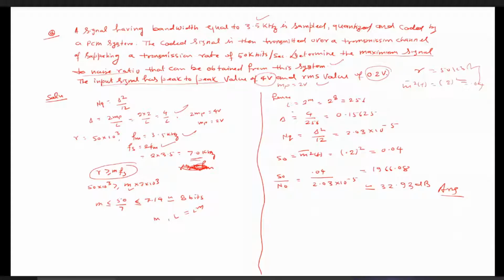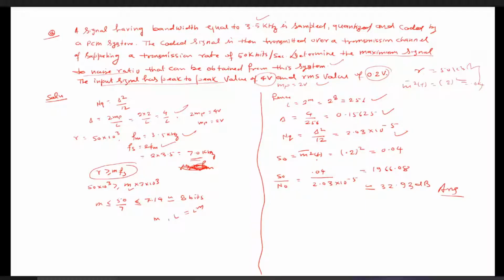So from there we can calculate L, which is 2 to the power M. M is calculated as 8 bits, so L is given out to be 256. And delta is given as 4 by L, that is 4 by 256, which is 0.015625. Now NQ, the quantization noise, which is delta square by 12, we can calculate just by putting in the value of delta, which is coming out to be 2.03 into 10 to the power minus 5.